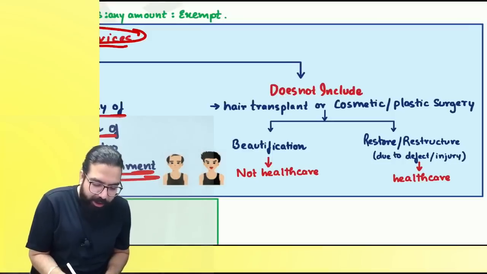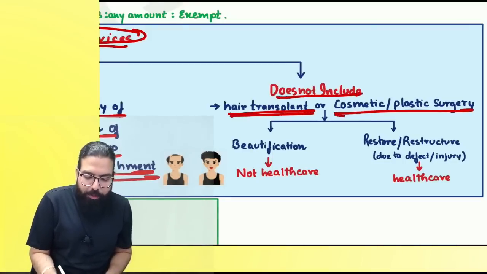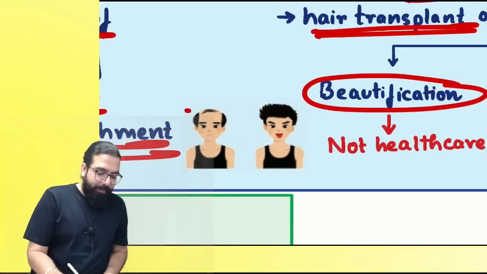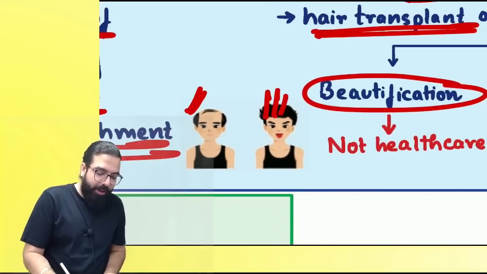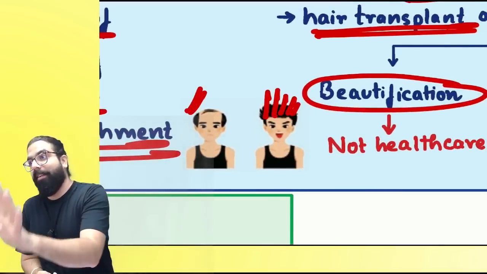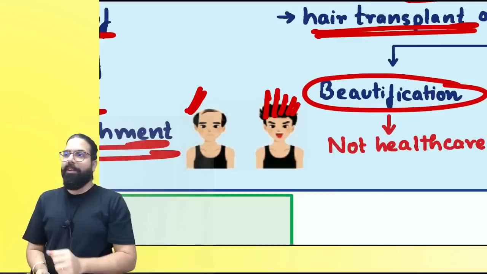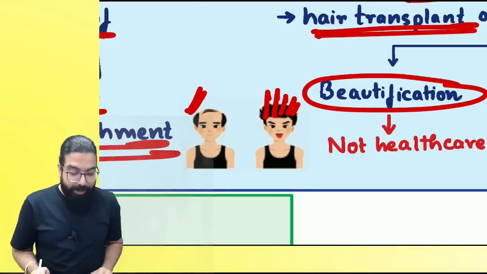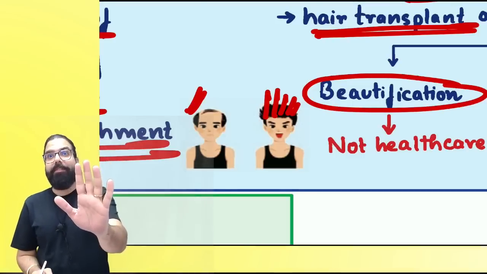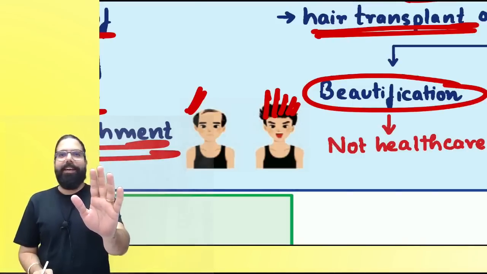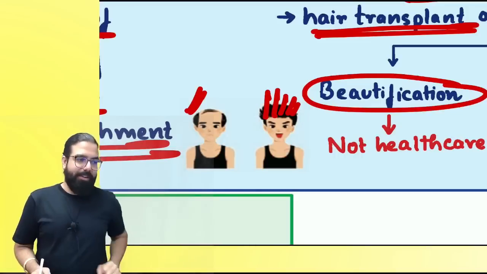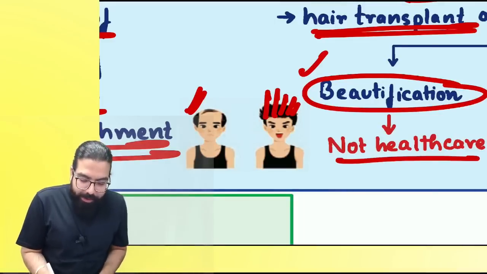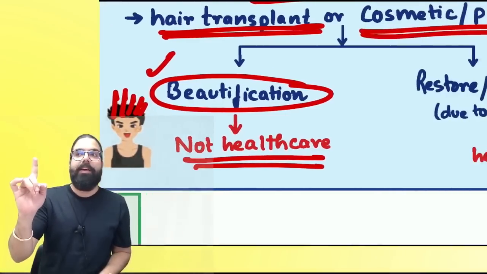The next one, it does not include hair transplant or cosmetic and plastic surgery if it is for beautification. Suppose this is Venki. Venki after some time became like this. So Venki got hair transplant done. People started looking at Venki. Hey, Venki, sorry, I didn't mean that. Beautification is not healthcare. Beautification is always taxable.